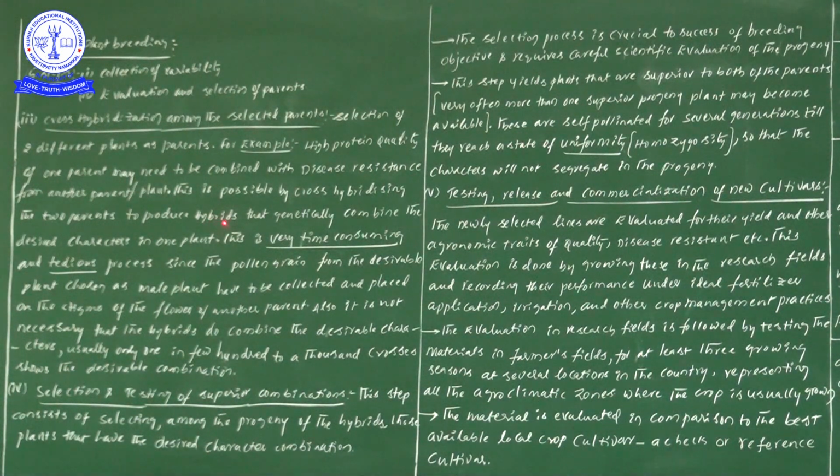Now these hybrids genetically combine the desired characters in one plant. The desirable characters are present in two different parents, but when we fuse these two different parents together, offspring formation takes place. That particular offspring we call a hybrid.